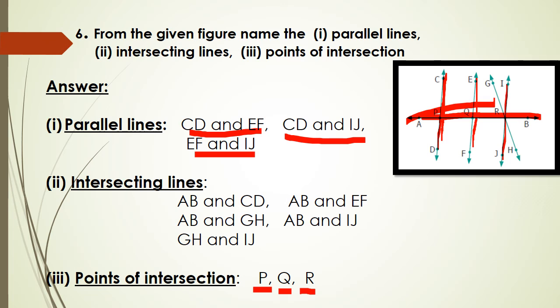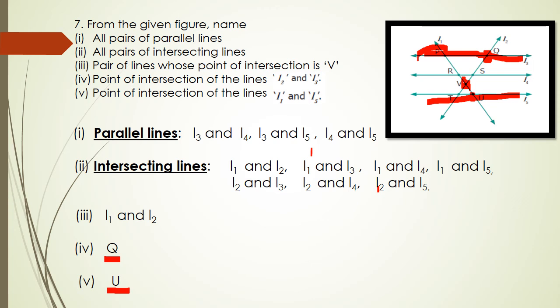Finally, IJ and GH intersect at R. So these two lines are intersecting lines. Is it clear? Okay. And the final one, name the points of intersection. Here AB and CD meet at P. So P is one point, and AB and EF meet at Q. So Q is one point. And the final one, GH and IJ meet at R. So R is one point of intersection.